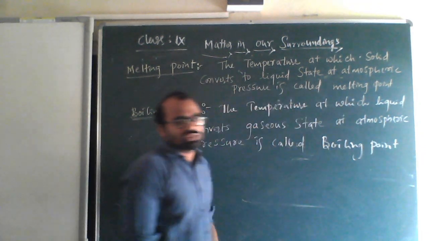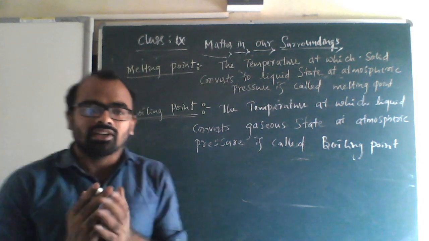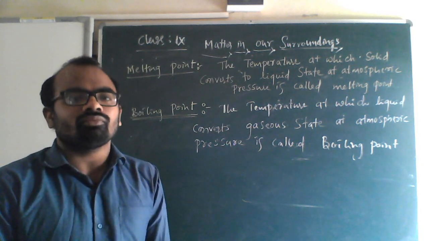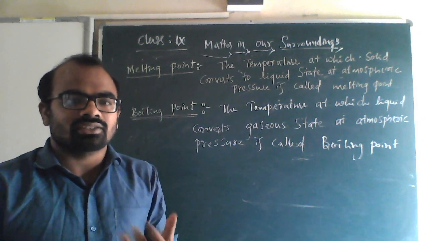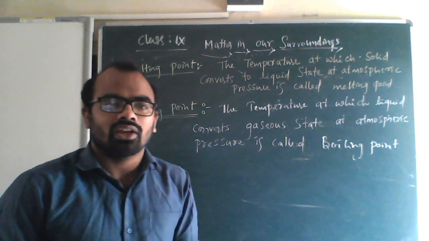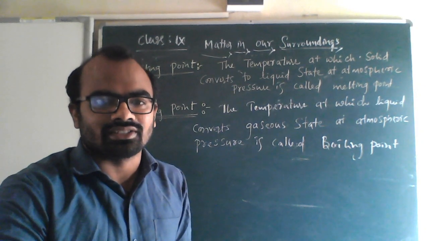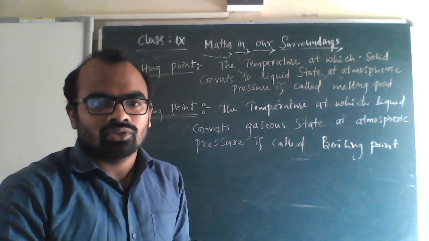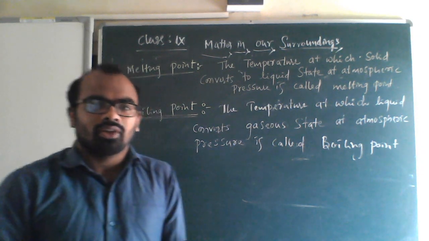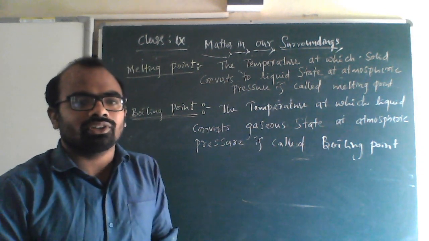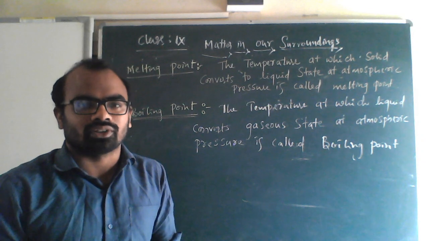See, the process is called vaporization, but boiling point is the temperature. Ice starts melting at 0 degree Celsius, so that we call melting point. But boiling point is 100 degrees Celsius for water.